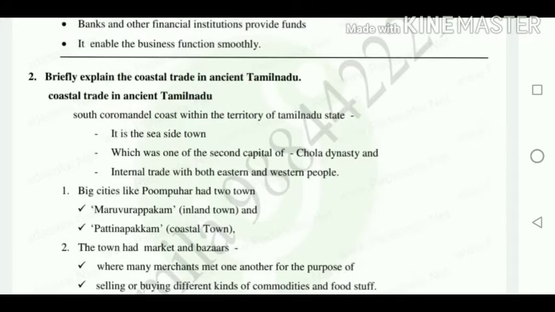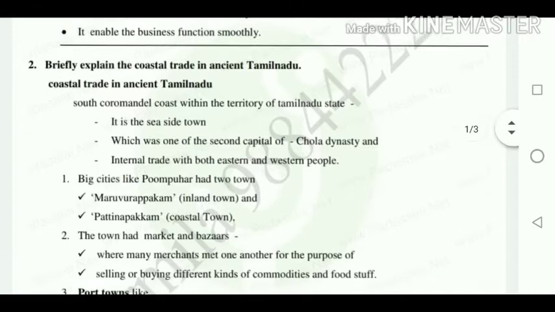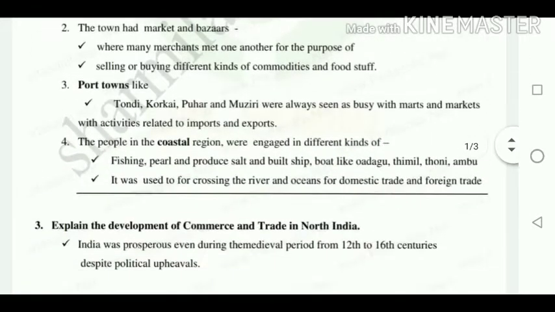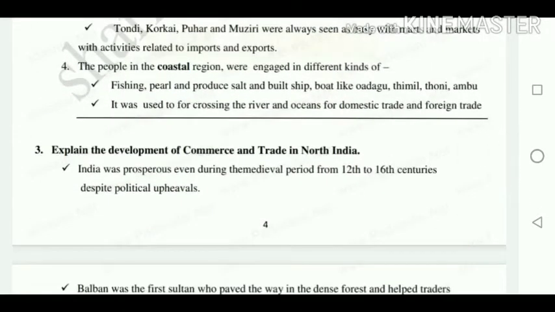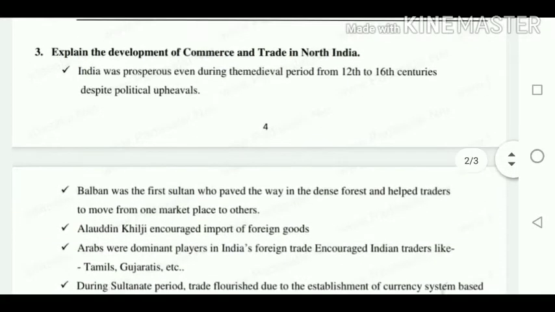Briefly explain the coastal trade in ancient Tamil Nadu. Okay, next we are going to see the third question: Explain the development of commerce and trade in North India. That is, how trade flourished in North India during the 12th to 16th century.